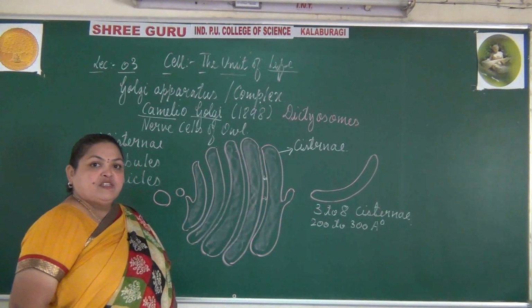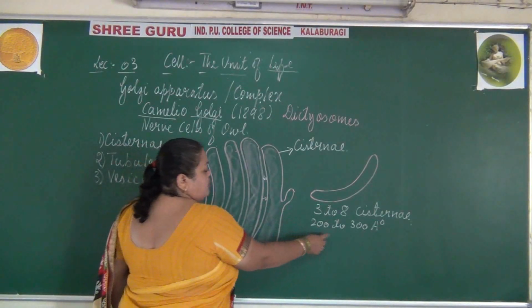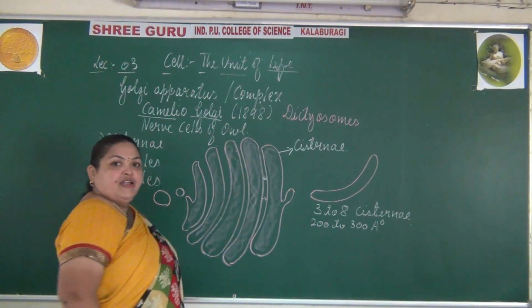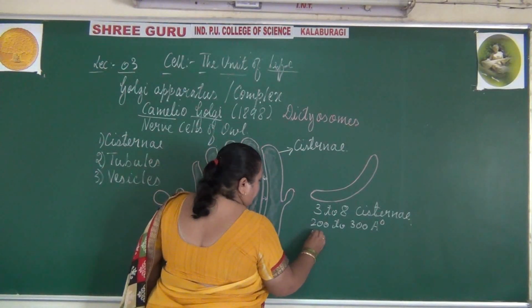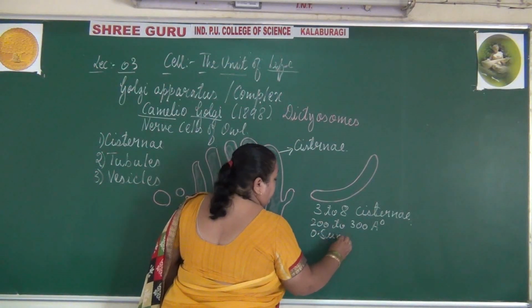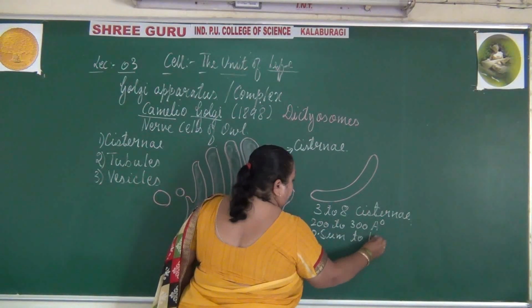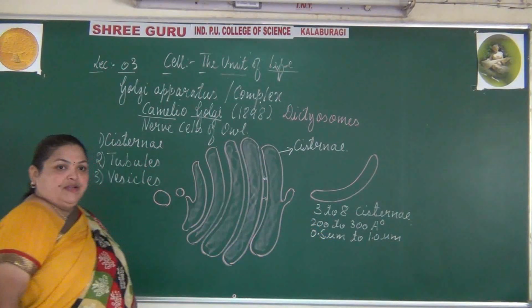The distance is measured in angstroms. They cover a diameter of 0.5 micron to 1.0 micron.